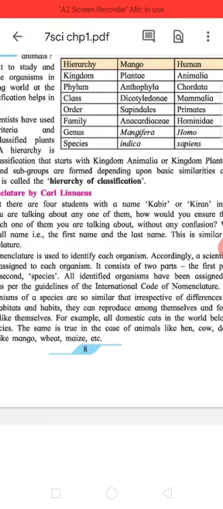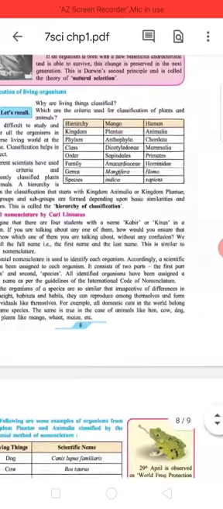Fourth, order. In mango, it is Sapindales, and in humans, it is Primates. Fifth, family. In mango, it is Anacardiaceae, and in humans, it is Hominidae. Sixth, genus. Mango, Mangifera. Under human, it's Homo. Species under mango is indica, and species under human is sapiens.